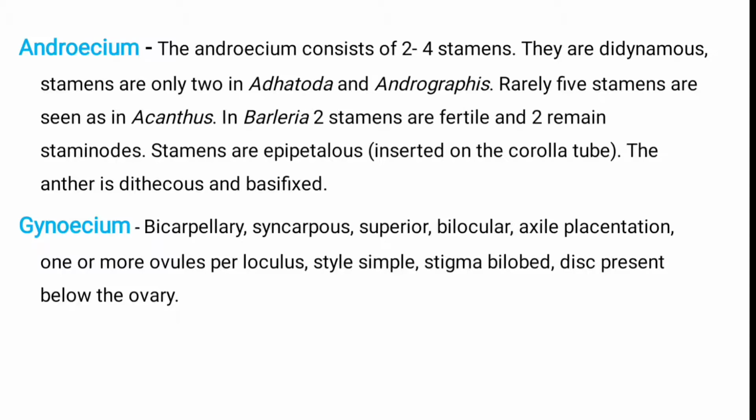Generally the stamens are two to four in number. Four stamens arranged in two pairs are known as didynamous. In this, two are long stamens and two are short filaments. Then in Adhatoda and Andrographis, two stamens are present. But in a rare plant of this family, five stamens are present. In Barleria, four stamens are also present, but two stamens are fertile and two are staminodes.